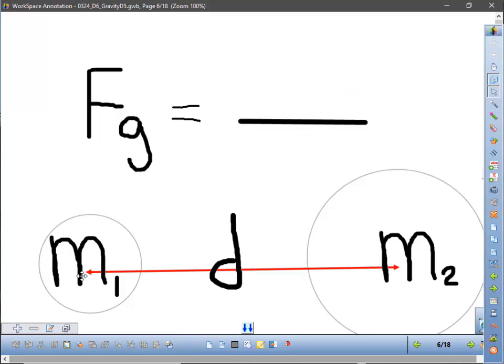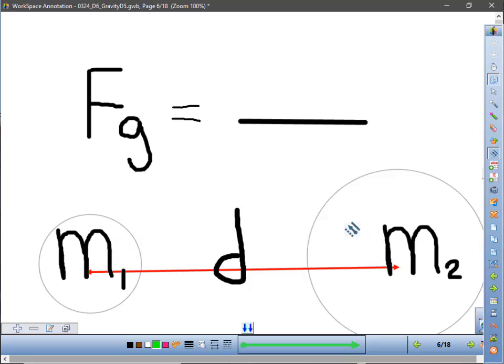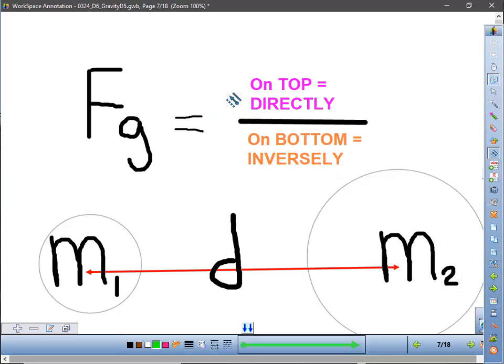This one here, I just made them two spherical objects. Mass 1, mass 2, and the distance between them. So what we're going to try to do is figure out where each of these three things goes on this fraction for the force of gravity pulling them together. Remember, anything that we put on top of this fraction will be directly proportional to the force of gravity, because when anything on top gets bigger, it makes the whole fraction bigger, and since they're equal, it will make the force of gravity bigger. So things on top of the fraction are going to be directly proportional to gravity.